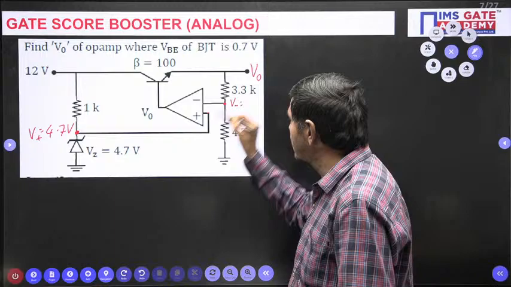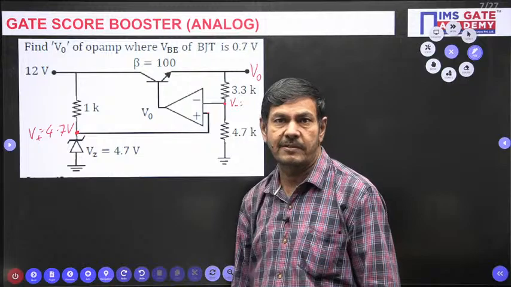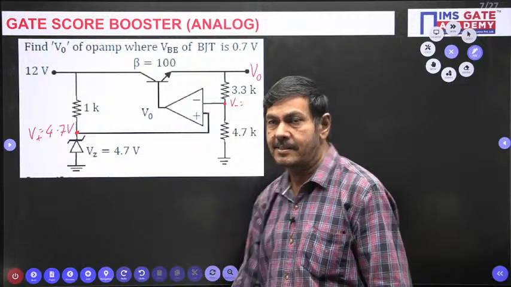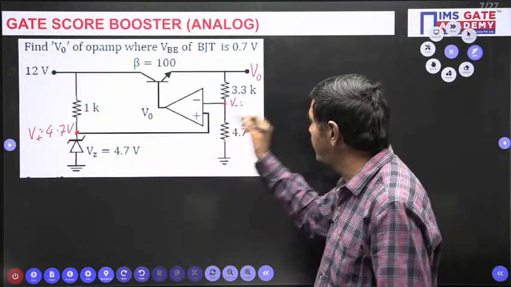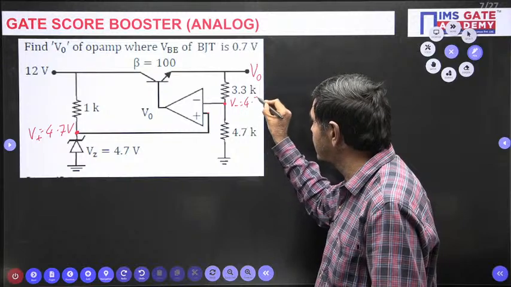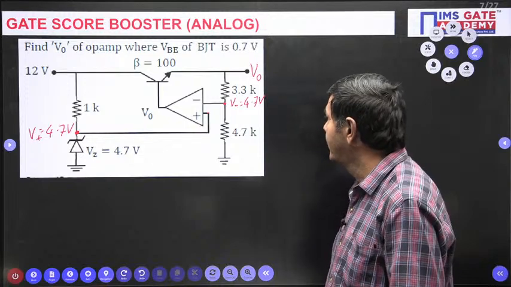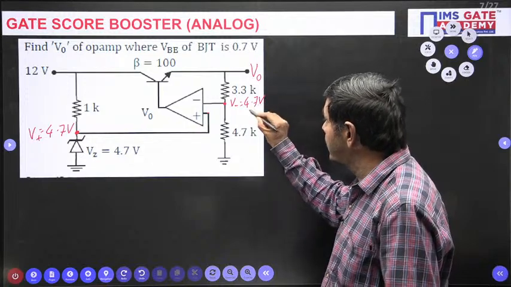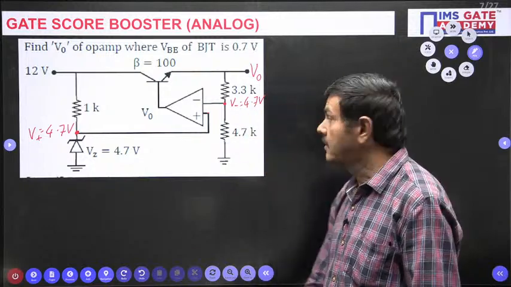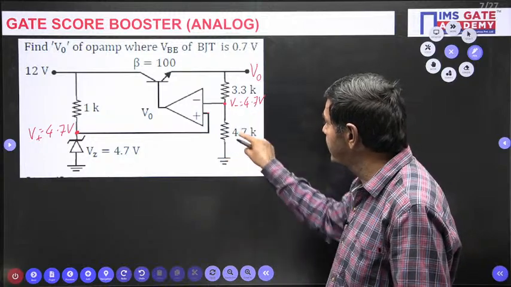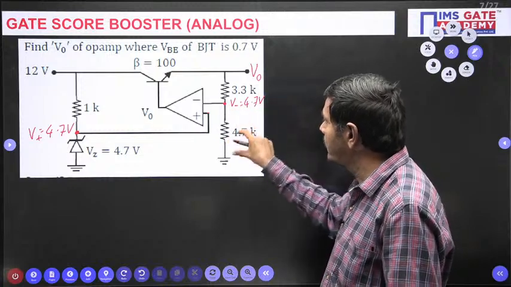What potential is possible at V minus? V plus and V minus are at the same potential here, as you know very well. I explained this in the last session. If these two potentials are equal, V plus equal to V minus, then the same 4.7 volts will be maintained here also. So this 4.7 volts can also be said to be the drop across this 4.7 K. V minus is nothing but the drop across this 4.7 K.